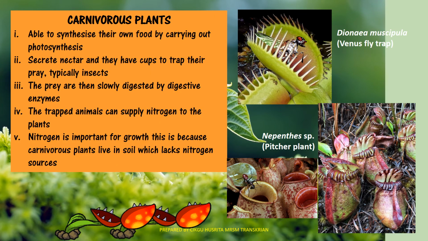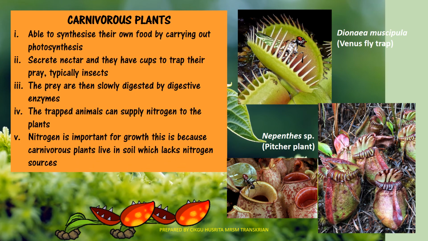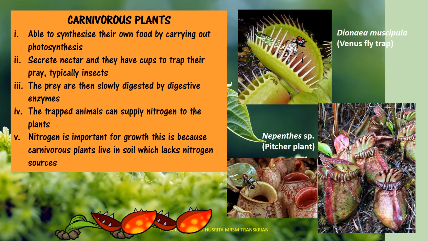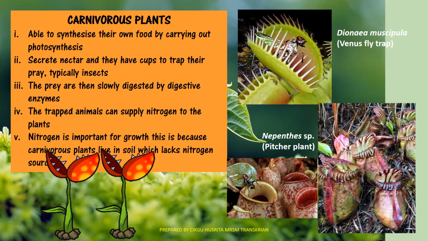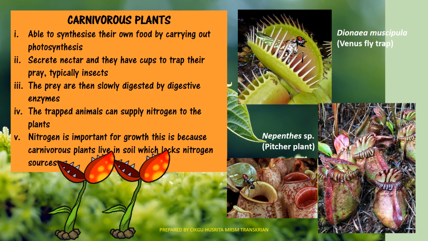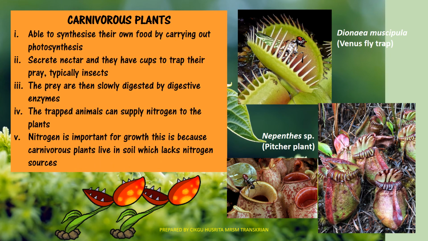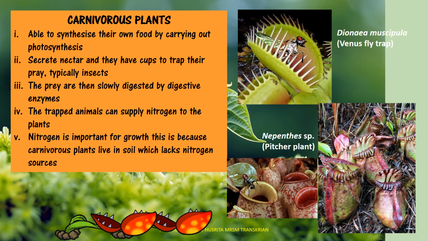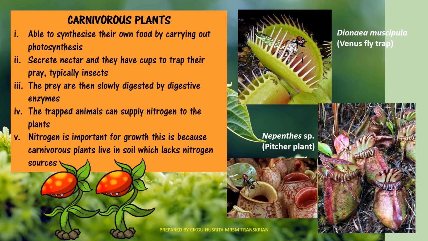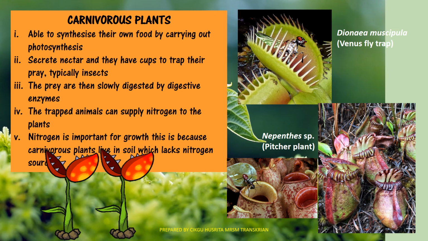Okay, the last one is the carnivorous plant. Carnivorous plants are able to synthesize their own food by carrying out photosynthesis. They are able to secrete nectar and they have a cup to trap their prey, typically insects such as beetles and flies. The prey are then slowly digested by digestive enzymes.